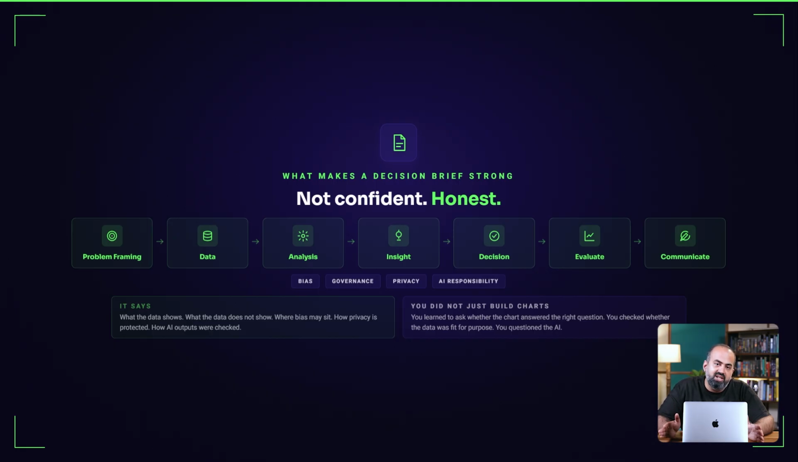You did not just build charts. You learned to ask whether the chart answered the right question. You did not just use data. You checked whether the data was fit for purpose. You did not just form insights. You tested whether the recommendation was safe enough to act on. You did not just use AI, you learned to question it. That is the full work of data-driven decision making. Not just using data, using it carefully. Not just reaching a conclusion, but knowing what that conclusion rests on.